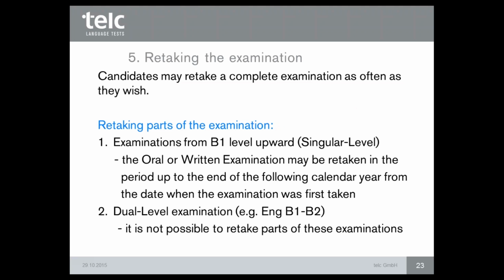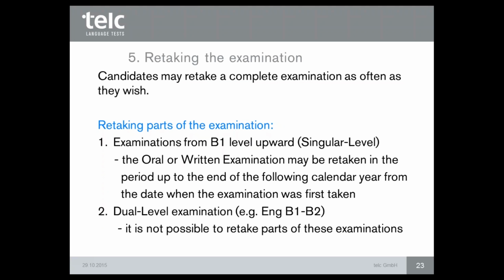Every candidate may retake a complete examination as often as he or she wishes. And what about retaking parts of the examination? Not every exam can be retaken in parts.